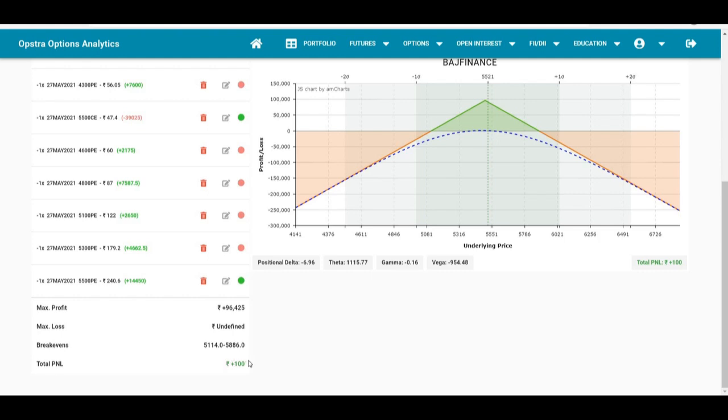Okay, and now for the first time after we made a first adjustment, the trade is now in green. So we initiated the trade with 25,000 credit to start with. We have made adjustments to be in the trade, and our net credit now becomes 96,000. So we'll continue to hold the trade as long as we either don't get stopped out, or we make about 20% of the credit received, which is close to 20,000.